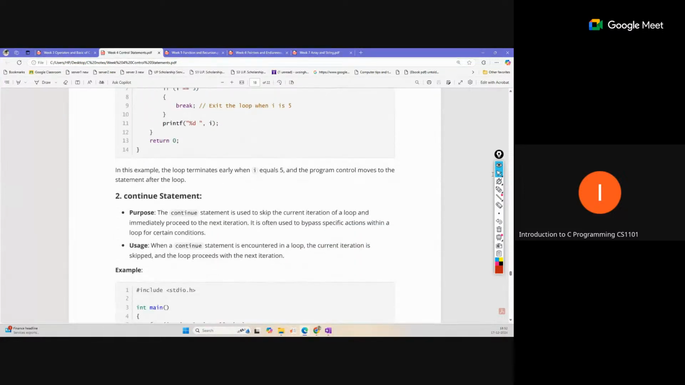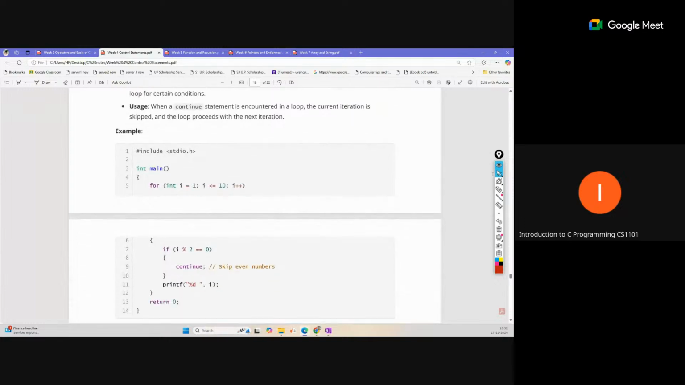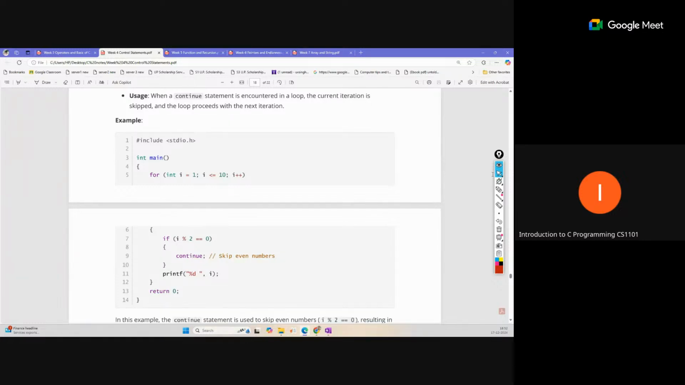The continue statement is also one type of loop handler. Suppose we are running some loop and we have some statements, but for some condition we don't want to execute the remaining part of the code after that. For that we can use the continue statement. The continue statement directly jumps to the next iteration without moving to the remaining part of the body. So that is the continue statement.